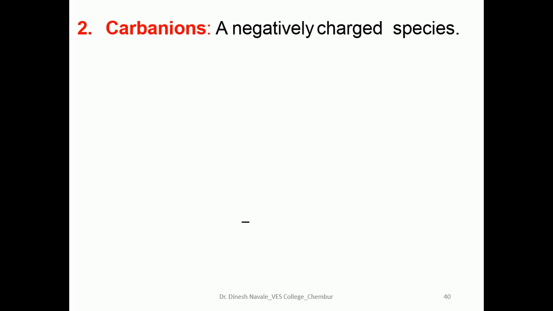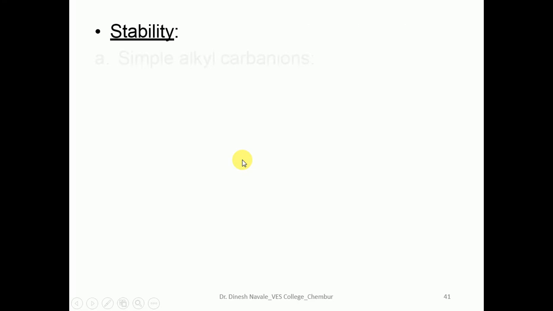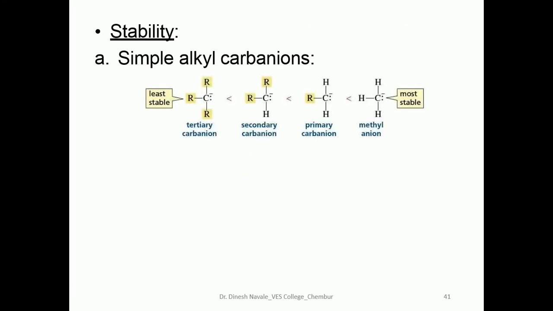Now carbanions. Carbanions are negatively charged species, where the negative charge is present on the carbon. An example is the methyl anion. This is the structure for the carbanion, which is sp3 hybridized with tetrahedral geometry. If we look at the stability of simple carbanions, we have the primary carbanion, the secondary carbanion, the tertiary carbanion, and the methyl carbanion.